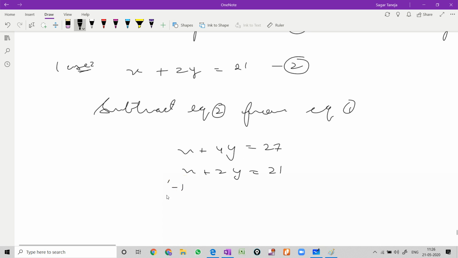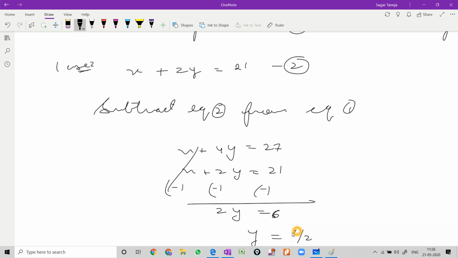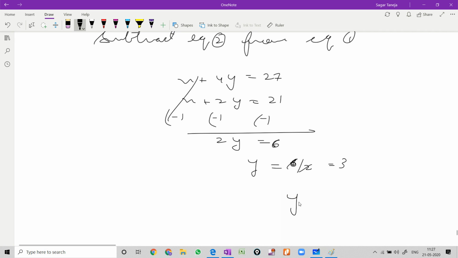Sign change, x cancels out, and this is 2y is equal to 6, and y is equal to 6 upon 2, which is 3. So at last we got y is equal to 3.